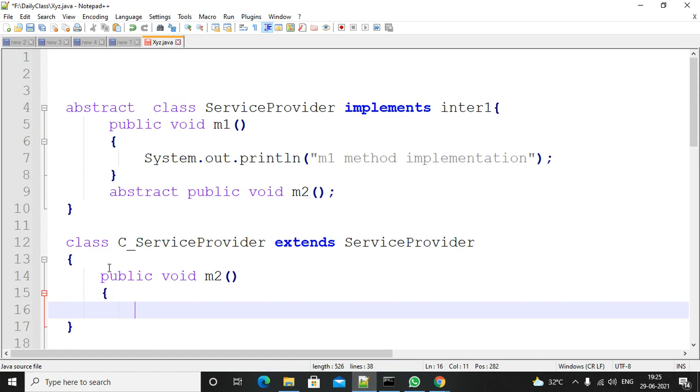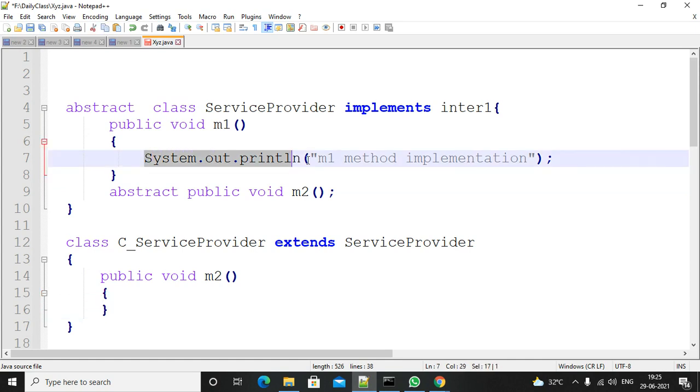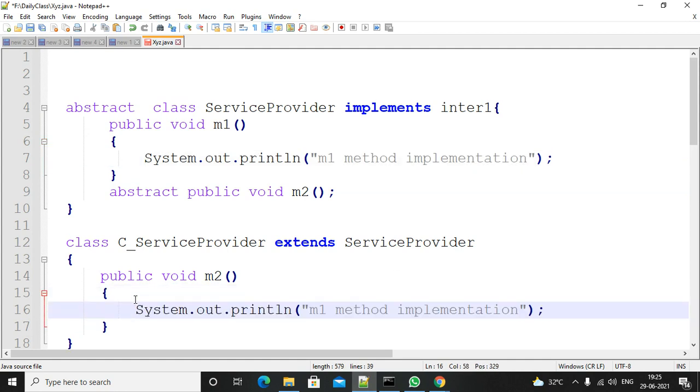Suppose he does not implement it, then he also has to be abstract. I am writing the implementation of the M2 method in the child of ServiceProvider.